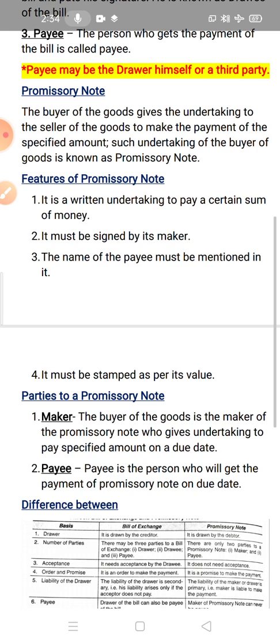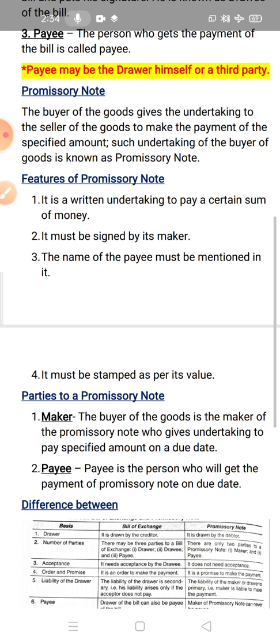The purchaser of the goods gives the undertaking to the seller of the goods to make the payment of the specified amount, and such undertaking of the buyer of goods is known as promissory note. It means, see, bills of exchange is also a written document and promissory note is also a written document, but the difference is in bills of exchange, the drawer or seller of the goods will make the bill.